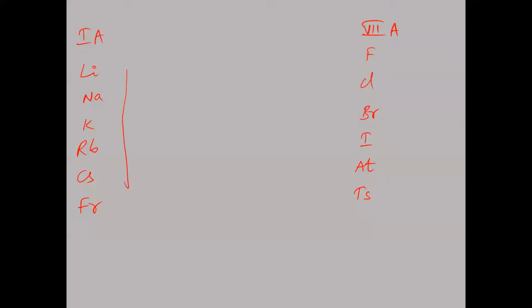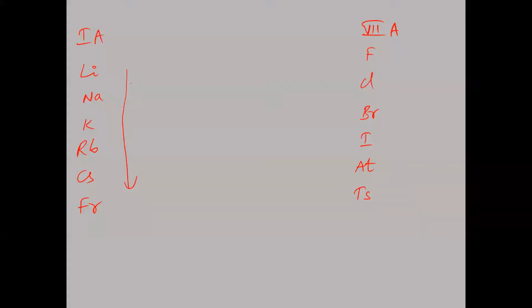But if you take the non-metals, the reactivity will decrease. Suppose I'm taking group 1A and group 7A. Group 1A elements are lithium, sodium, potassium, rubidium, cesium, francium. And in group 7A: fluorine, chlorine, bromine, iodine, astatine, and now recently discovered, tennessine.